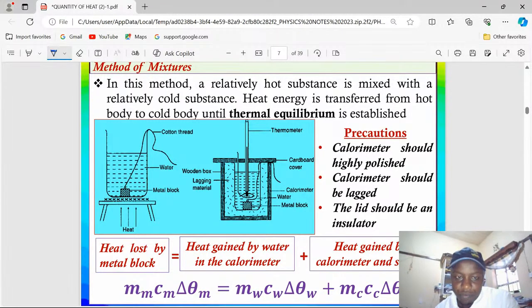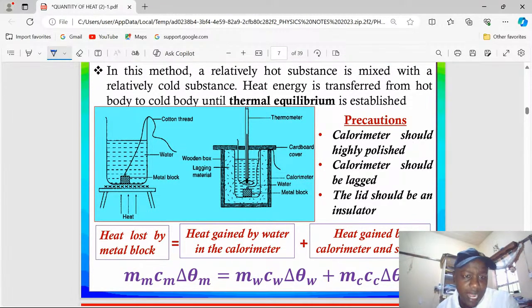So there are some precautions. Let me analyze the diagram first before I give you a simple procedure. There is a metal block being heated in figure A. It is over water, tied on a cotton thread. There's a wire gauze there. So the metal block will be strongly heated.